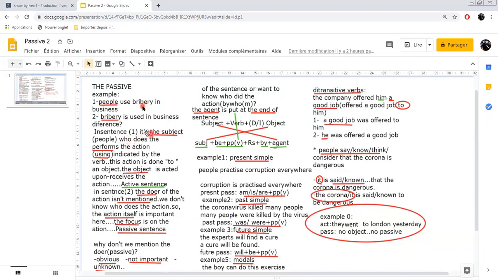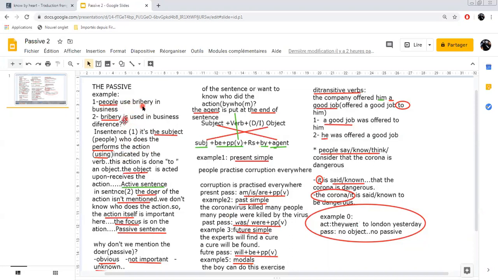So in sentence number one, it is the subject of the sentence who performs the action, who does the action, and the action is indicated by the verb, and the object here receives the action. It is acted upon. So that's why we call it an active sentence.